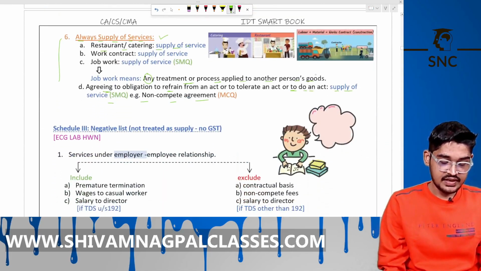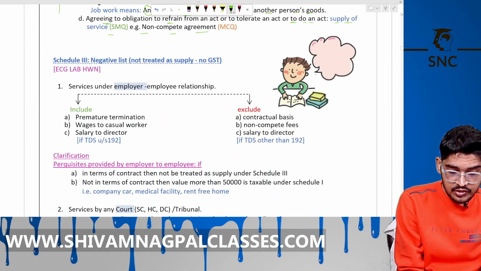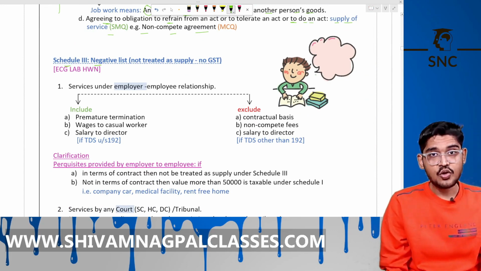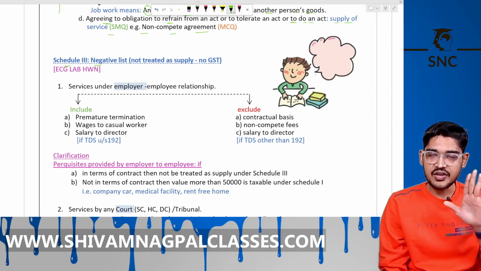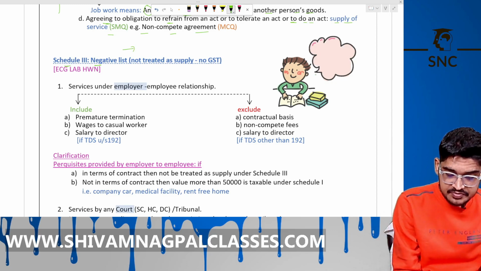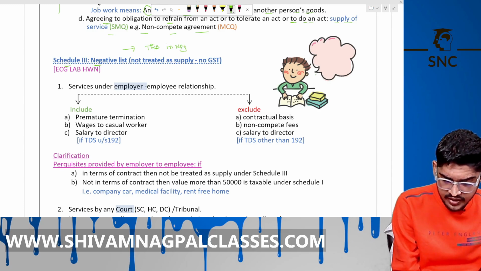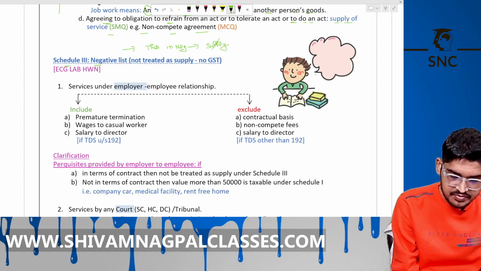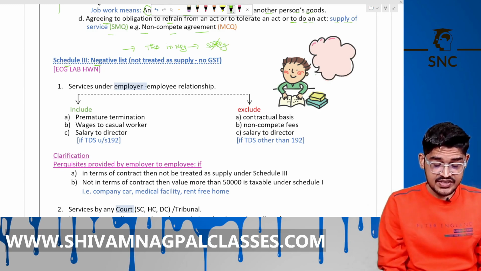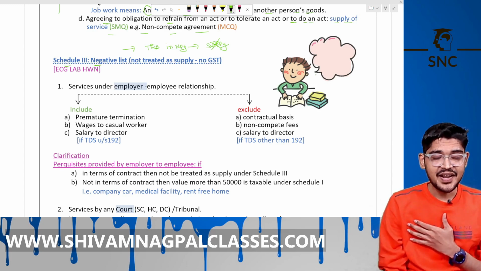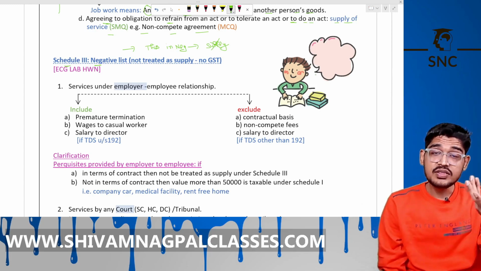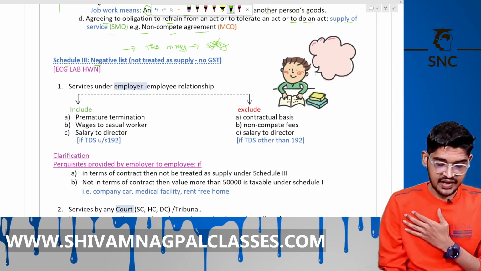Okay, now the next is Schedule 3, the negative list. Lawmaker says we know these are supply, but we are putting this into a negative list. We do not consider these as a supply. Now, if the government levies GST on these items, then we get a heart attack. Then we go to the